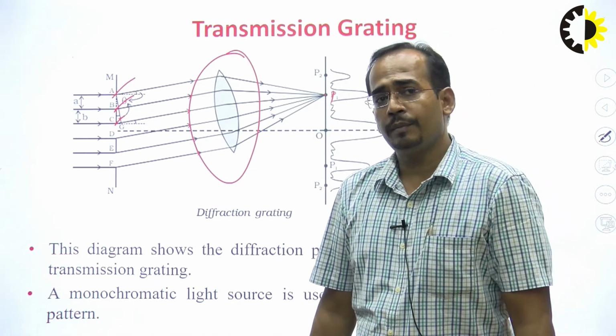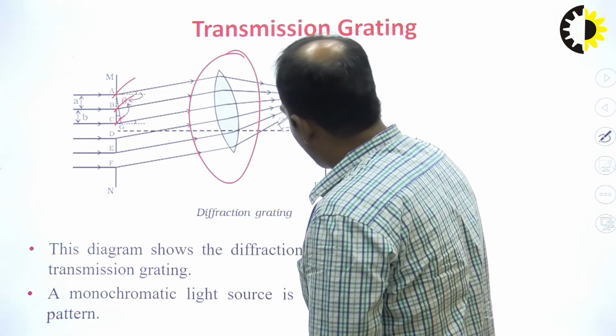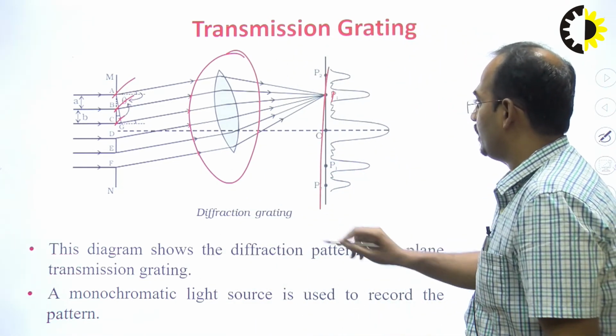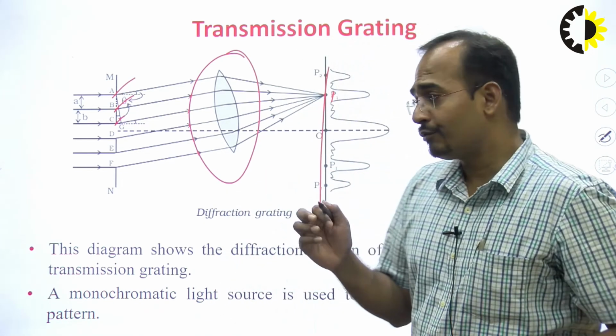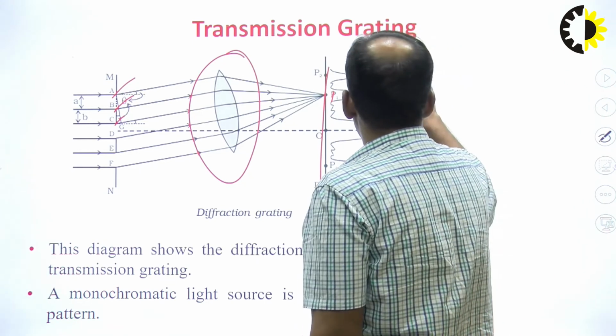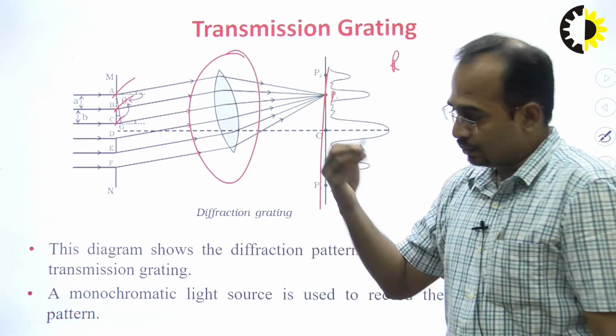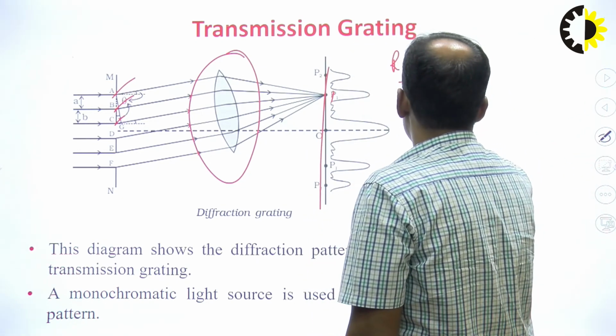So how will you calculate the intensity of the light at this screen? For calculating the intensity of light, we have to find the resultant amplitude. As you know, the intensity is directly proportional to amplitude square.